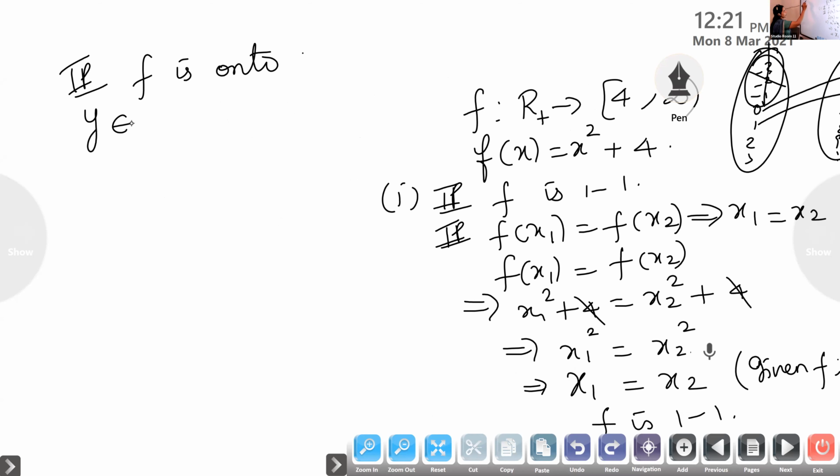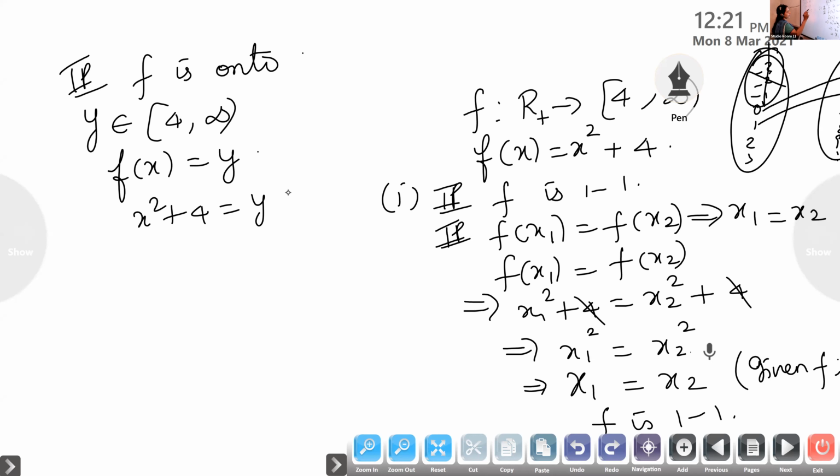So let y belong to closed 4 to infinity. So f of x is equal to y. What is f of x? X square plus 4 is equal to y. Therefore, what is x square? Y minus 4. That is, what is x? Root of y minus 4. We'll write plus or minus root of y minus 4.